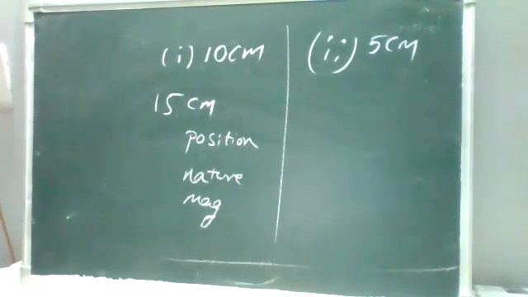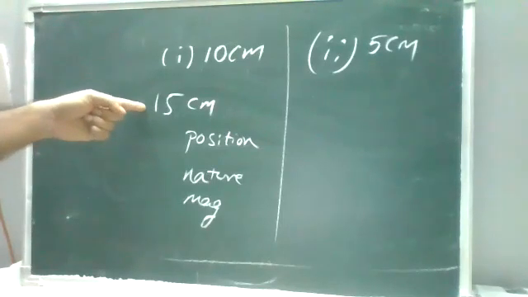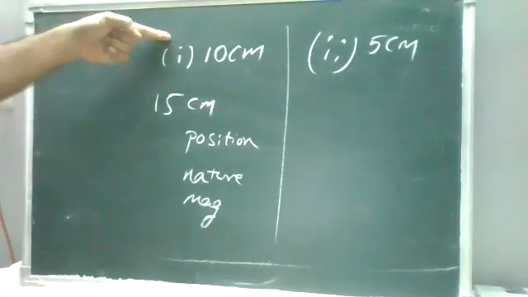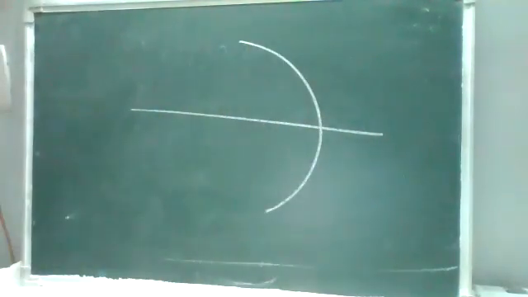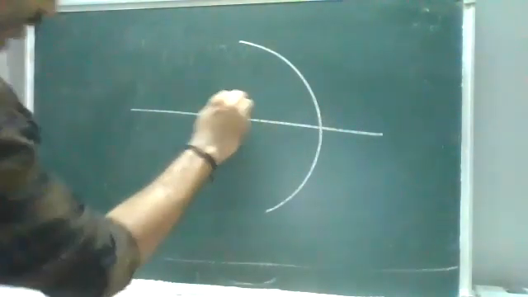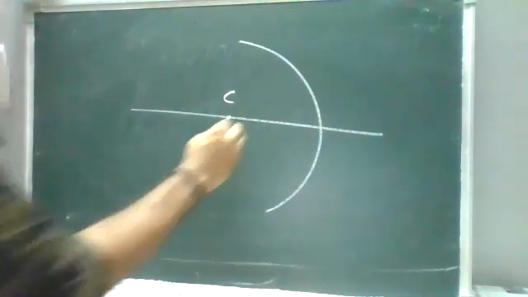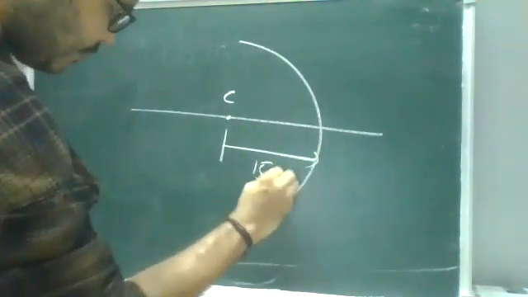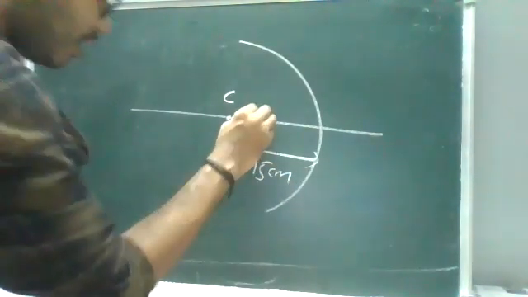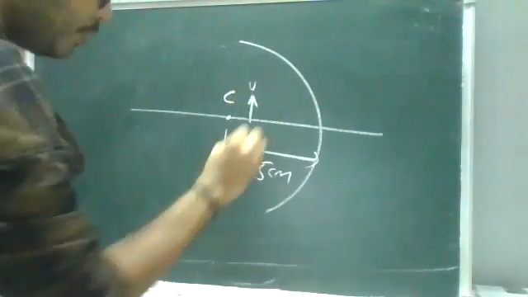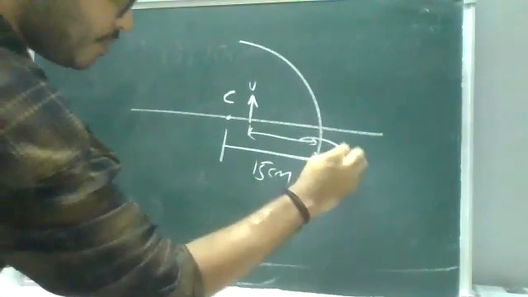Done? Okay, so remember they have given the radius of curvature and they have given the distance u. So it is 10. First of all, I'll draw the picture. In questions, they won't give any pictures. You have to assume and draw the pictures, and based on that you can move on easily. They have told you that it is a concave mirror, and they have given the radius of curvature, C point. This radius of curvature is 15 centimeters, and the object distance is 10 centimeters. Assume I'm placing an object here, the object distance u is 10 centimeters.